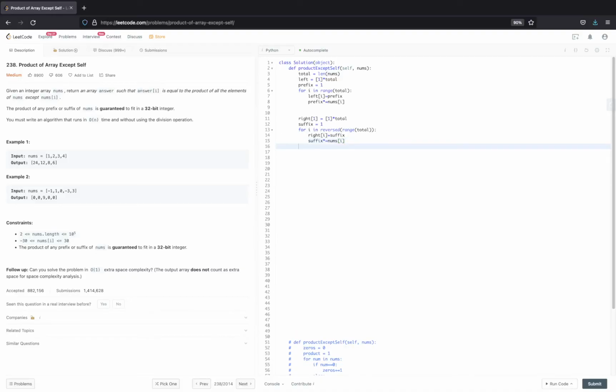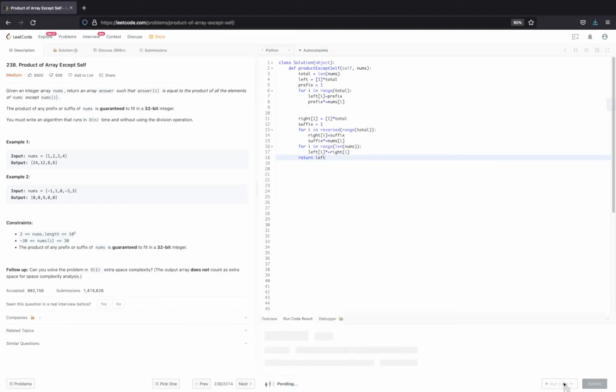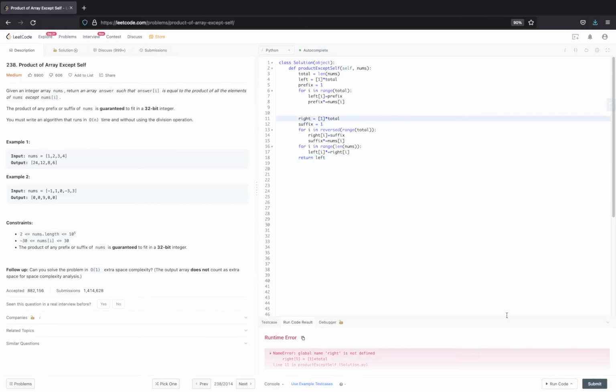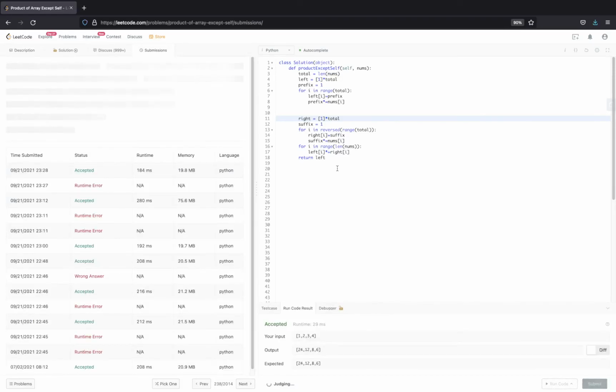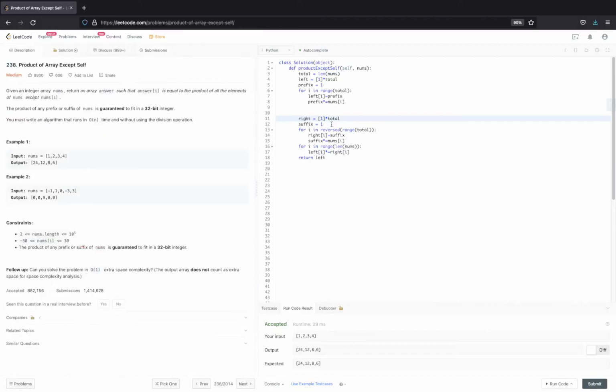So now I just need to iterate and take the product of all the prefixes and suffixes, right? Which is for i in range of length of nums, my left of i is equal to left of i times right of i, and I will return left. Okay, let's see if it works. Let me just first check it. Okay, right is not defined. Right of 1 is 1 times total. Sorry, I guess I missed it here. Yeah, okay, let's submit it. Awesome, it does. But we can optimize it again.